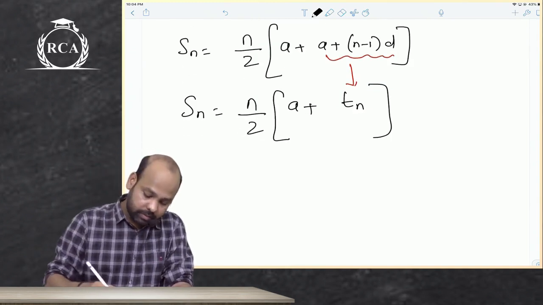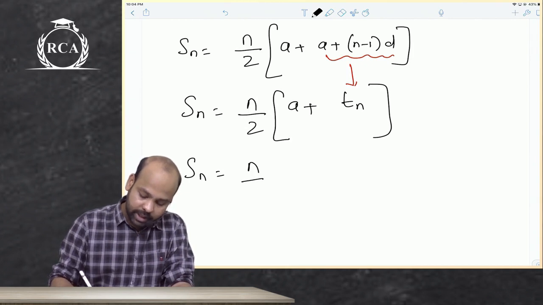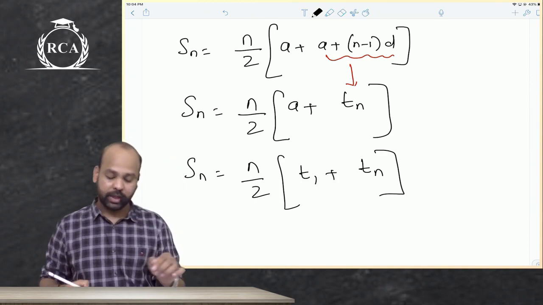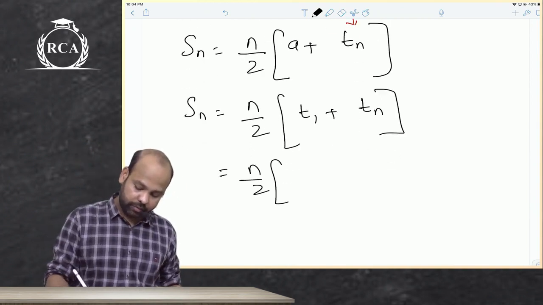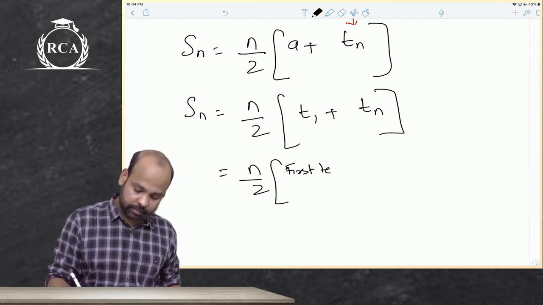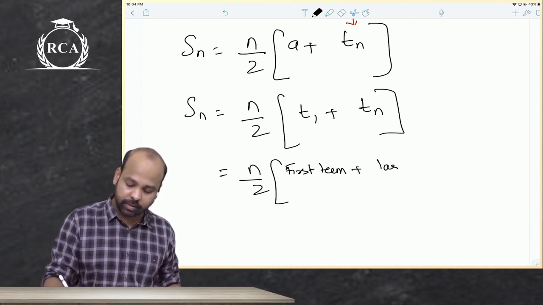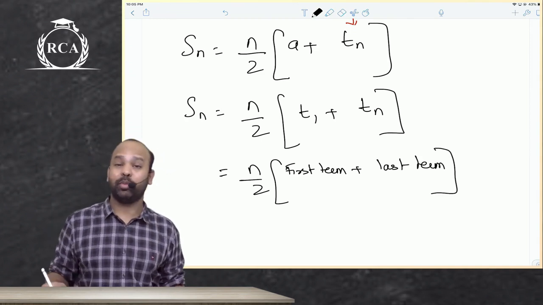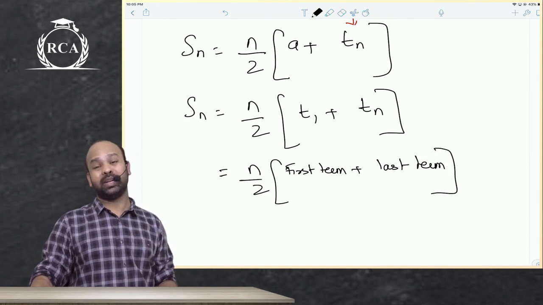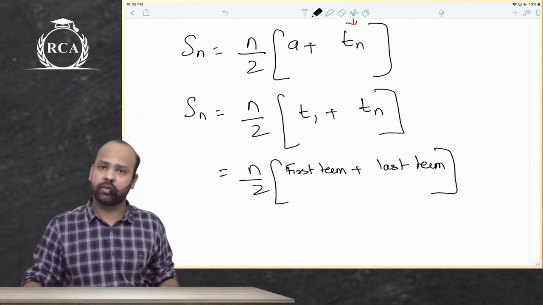A is the first term, correct? So sum to n terms can also be written as t1 plus tn, first term plus last term, n by 2 into first term plus last term. The nth term would be the last term. Sum to n terms would be n by 2 into first term plus last term. Are we clear about this?